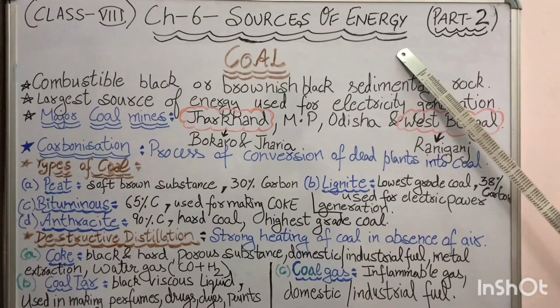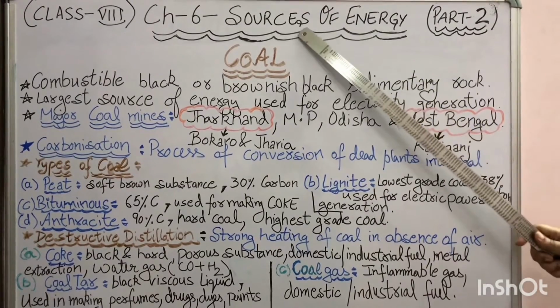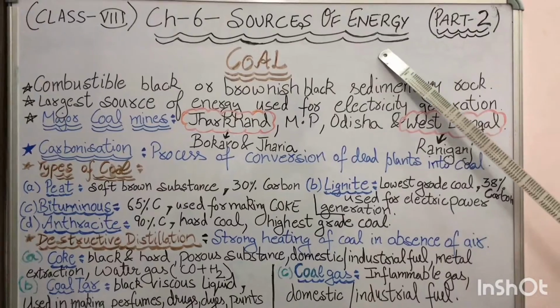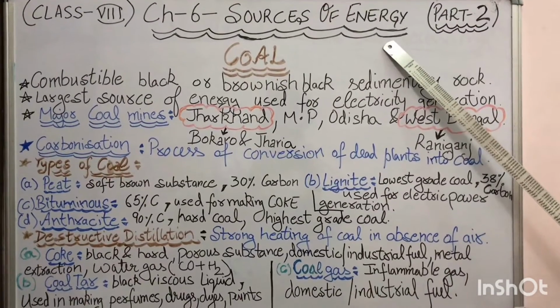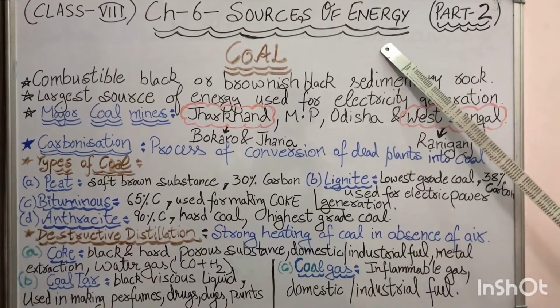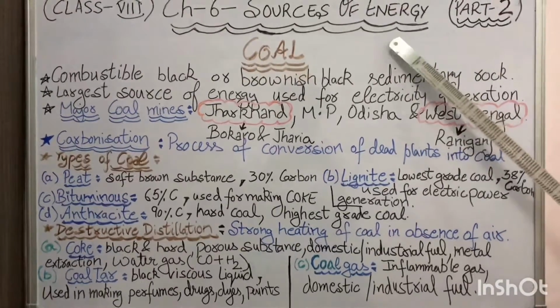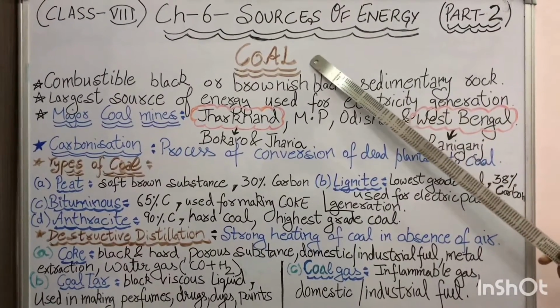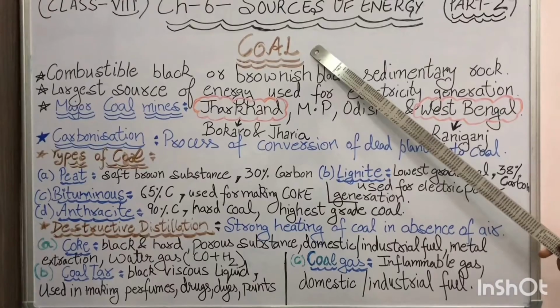In part 1 we discussed the various classifications of sources of energy, and at the end of the lecture we studied that there are three fossil fuels: coal, petroleum and natural gas. In this part 2 we will be discussing all about coal.